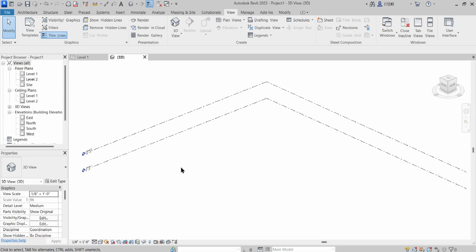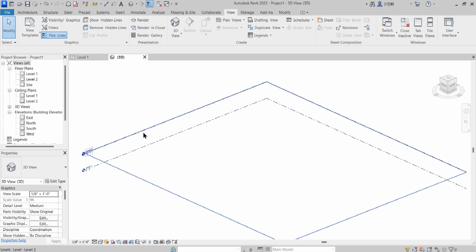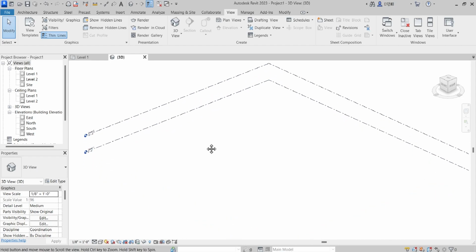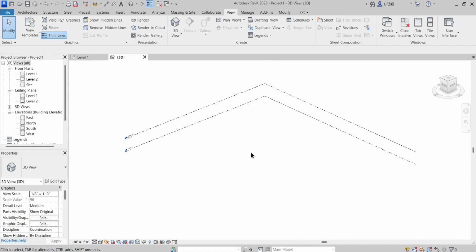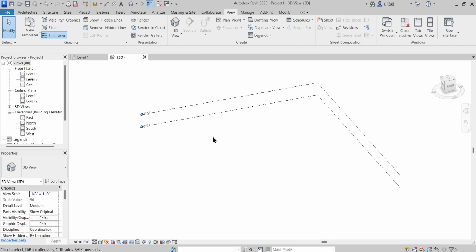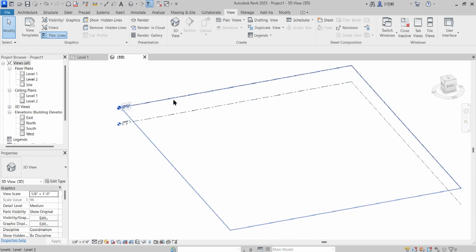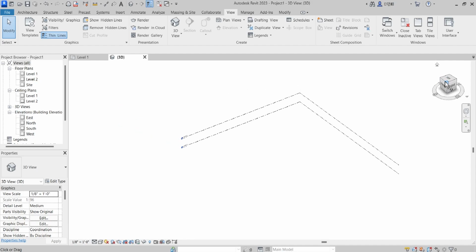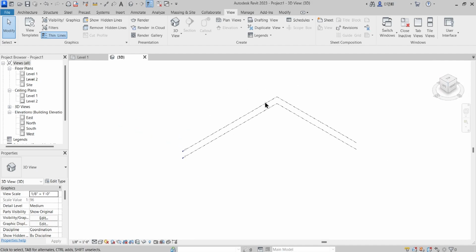I'm not sure whether the earlier versions of Revit show these grid and level lines on the 3D interface, but this newer version also shows these levels in the 3D interface. Okay, and this is the view cube, which is very handy, and fine.